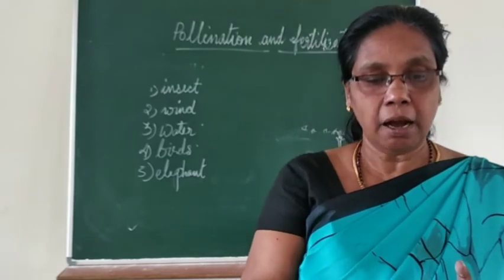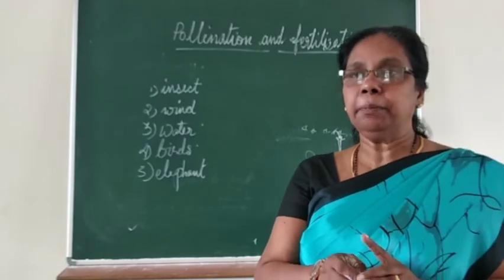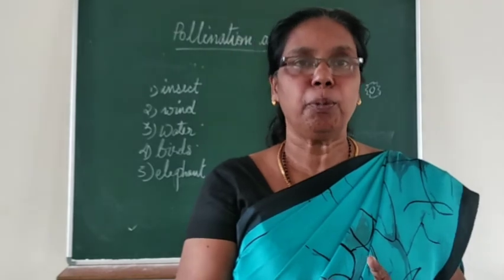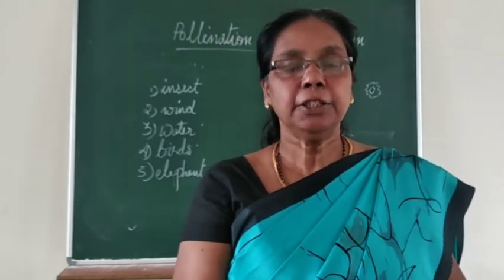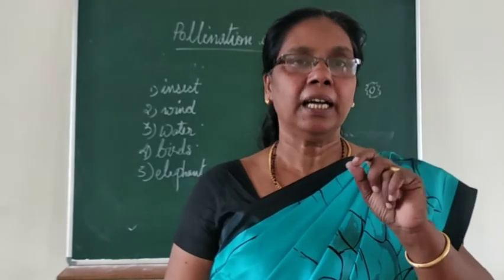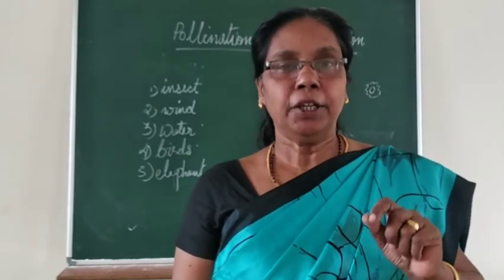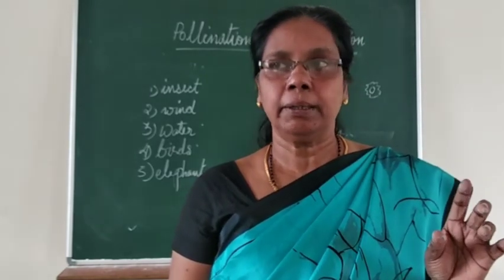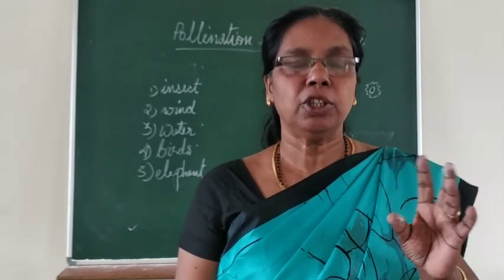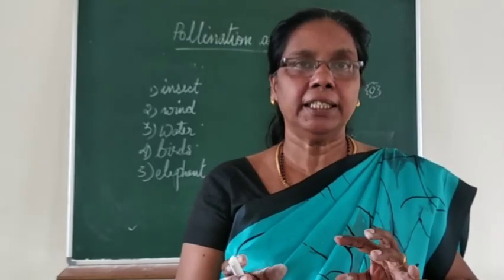Next, some examples of pollination. How does pollination take place in pea plants? Can you say what the agent of pollination is here? Yes, it is the insect. The pea flower has how many petals? It has 5 petals. And already you have studied the androecium, which is of different types. It may be single or it may be united.